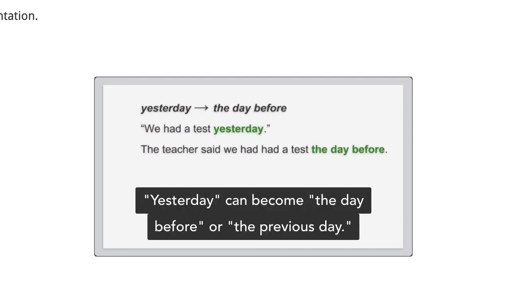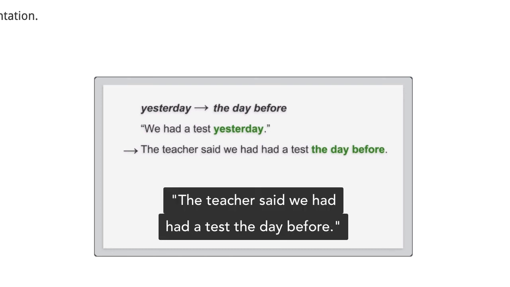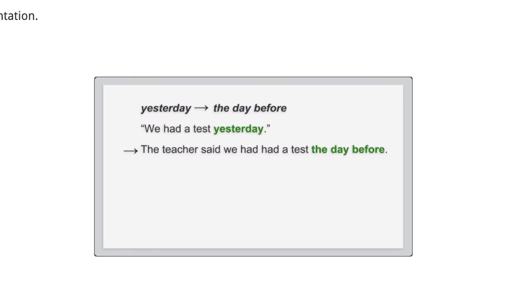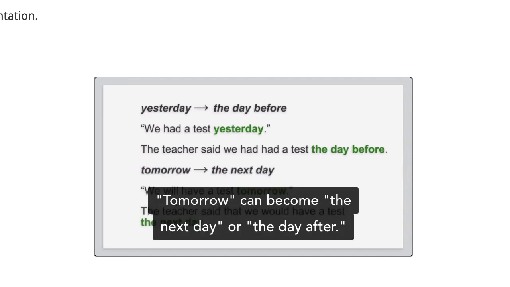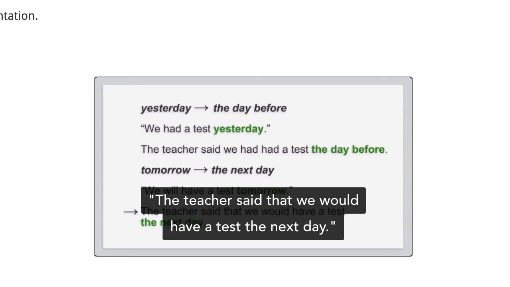Yesterday can become the day before or the previous day. "We had a test yesterday." The teacher said we had had a test the day before. Tomorrow can become the next day or the day after. "We will have a test tomorrow." The teacher said that we would have a test the next day.